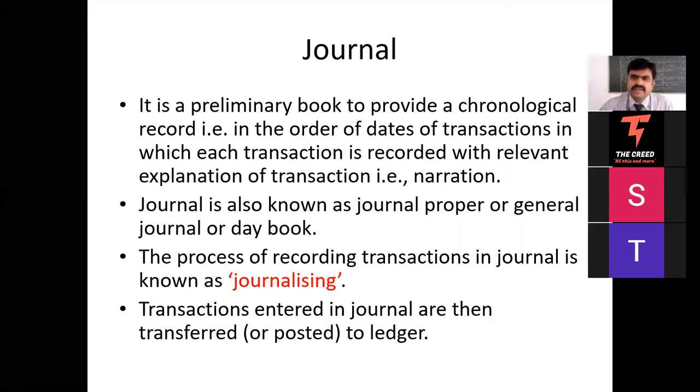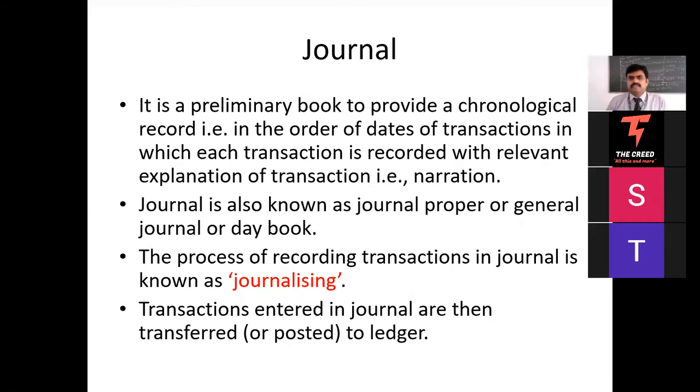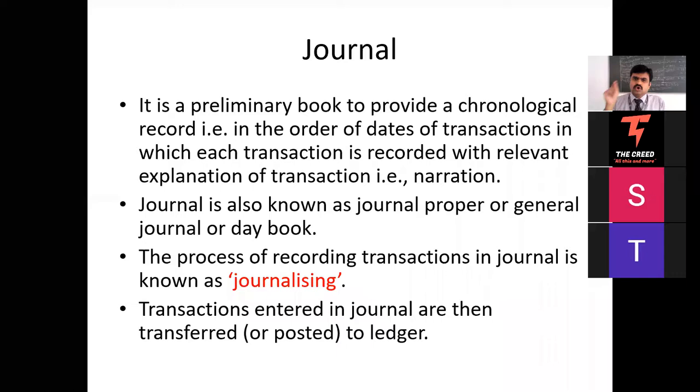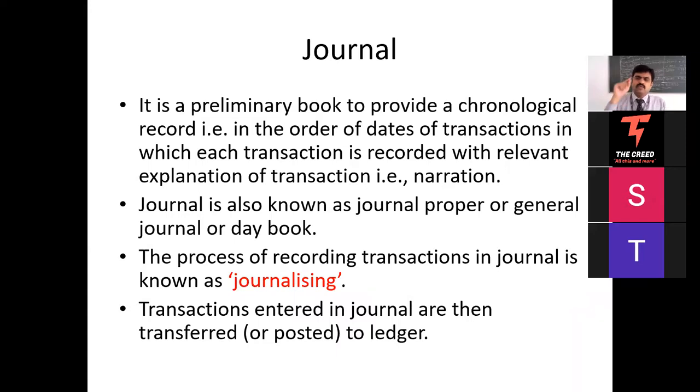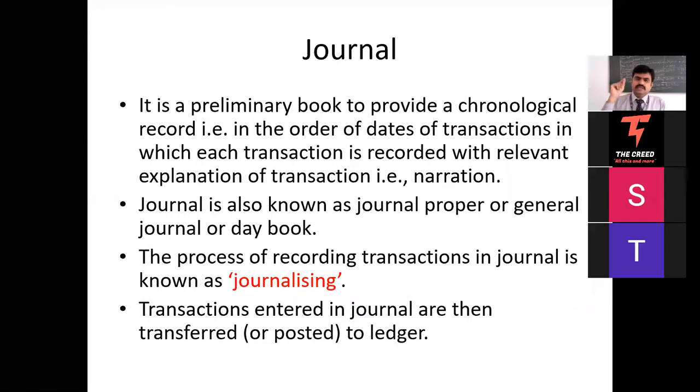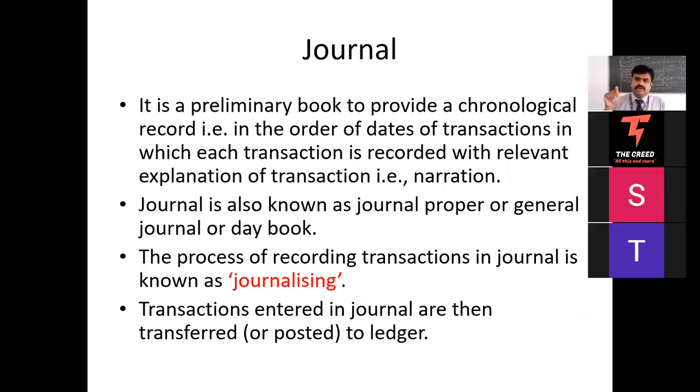There are so many transactions that take place in a business enterprise. When a transaction has monetary value, a transaction which you can measure in terms of money, we enter it in the journal. So journal is the one book in which the original entry is recorded for the first time. Is it clear?